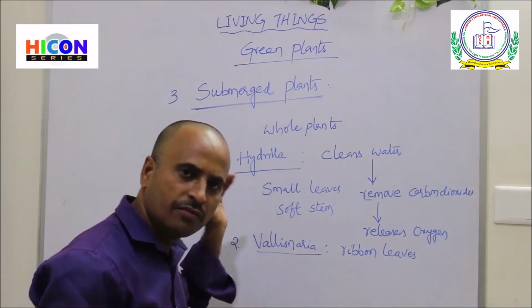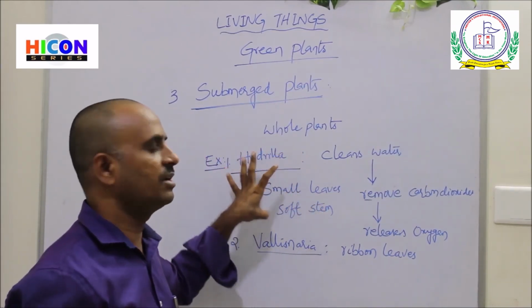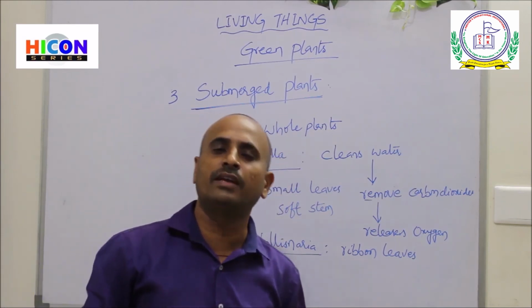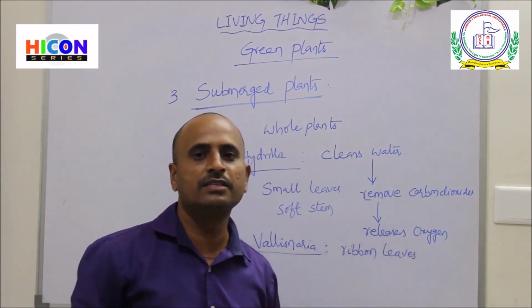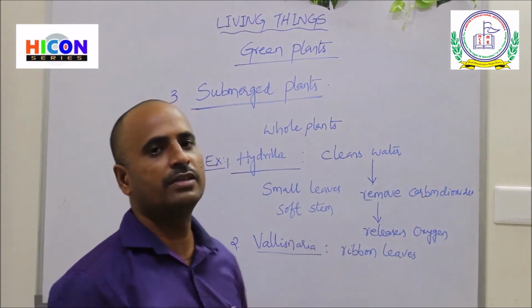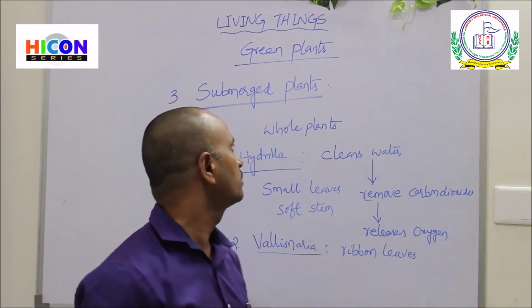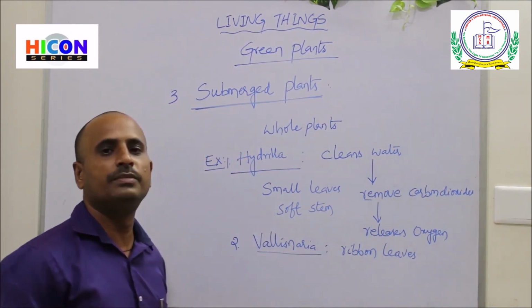Because these plants are present inside the water, they are very helpful to the aquatic animals because they release oxygen, and the released oxygen is very helpful for aquatic animals to survive in water bodies like ponds and rivers. So this is about the third type of aquatic plants, submerged plants.